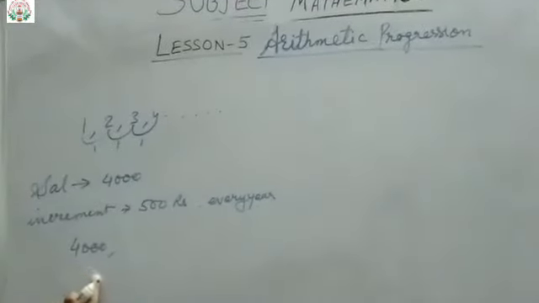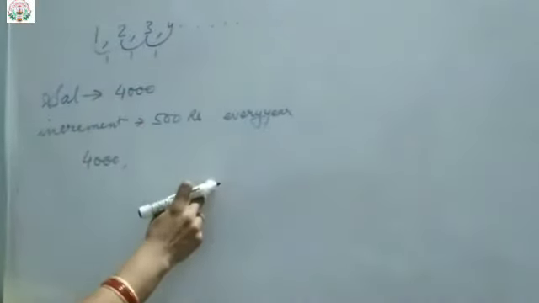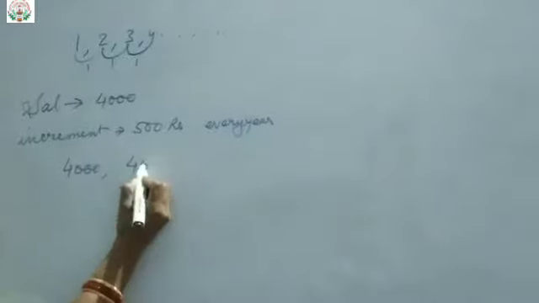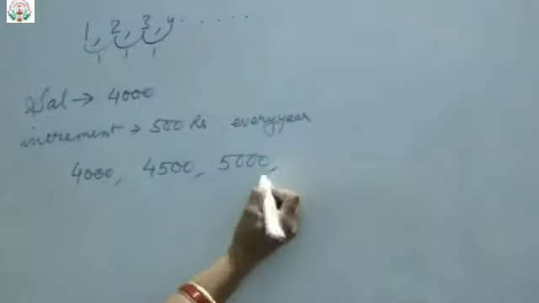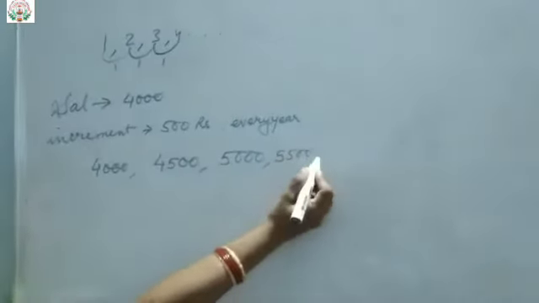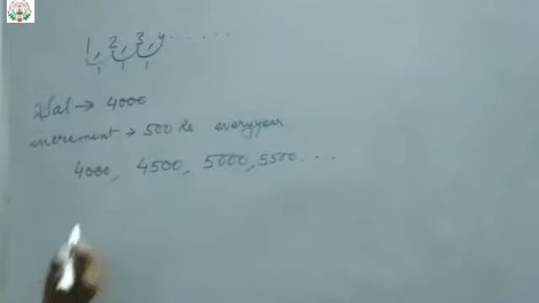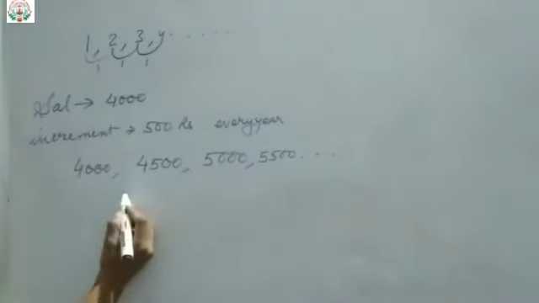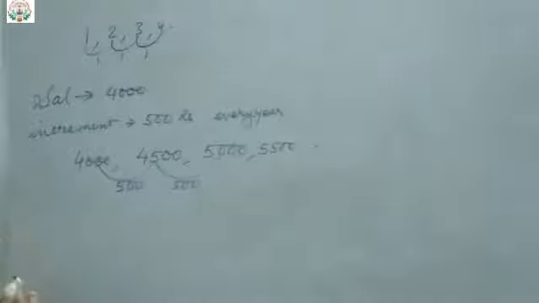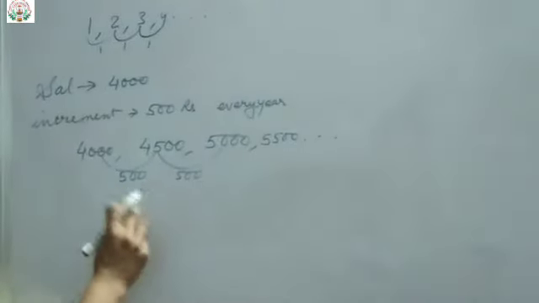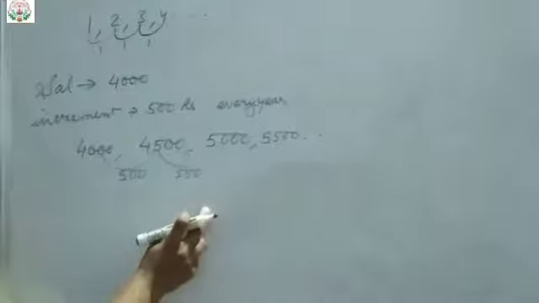From there, his salary keeps on increasing by 500 every year. So next year it will be 4,500, then the next year 5,000, then the next year 5,500, and so on. You can notice that there is a difference of 500 between these two, and again the same. So you can say a constant difference is there between the numbers. This type of numbers where you have a constant difference is called an arithmetic progression.